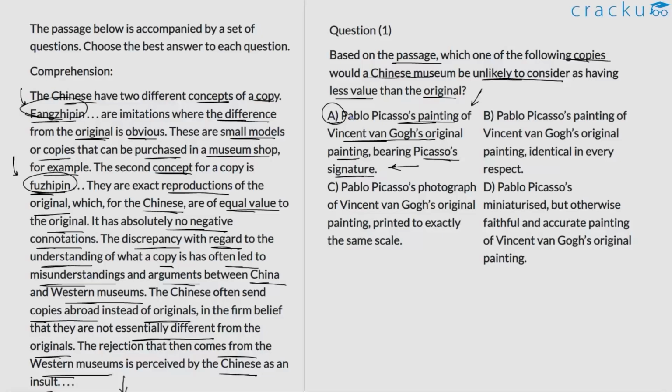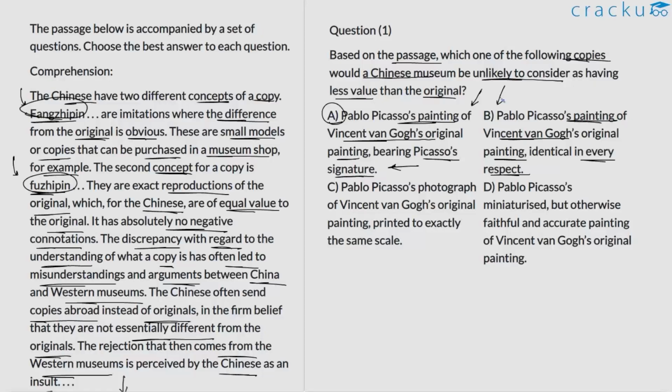But for now, we are not clear about whether the painting that Picasso made is an exact duplicate, or an exact reproduction of what Van Gogh made. This is a question that we are not very clear about. B. Pablo Picasso's painting of Vincent van Gogh's original painting identical in every respect. Now, this is definitely something that the Chinese museum would not consider to be less in value when compared to the original. So the author is just trying to test our understanding of the concepts of Fangjipin and Fujipin.